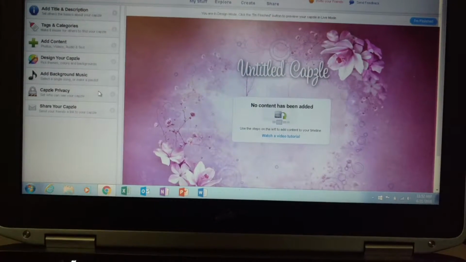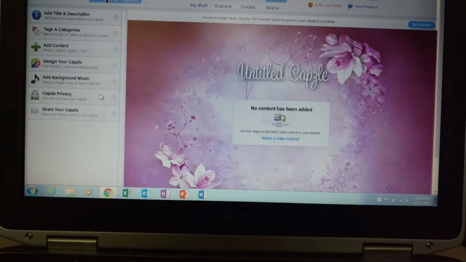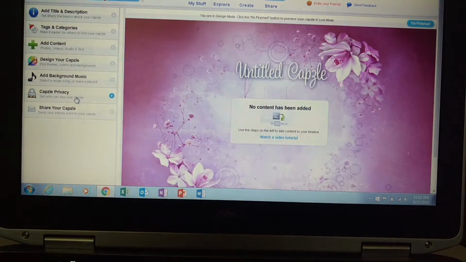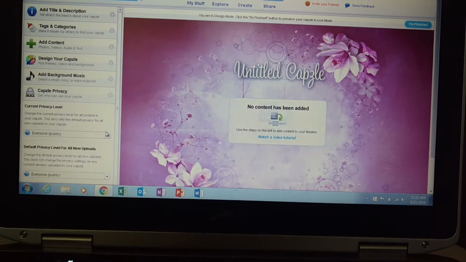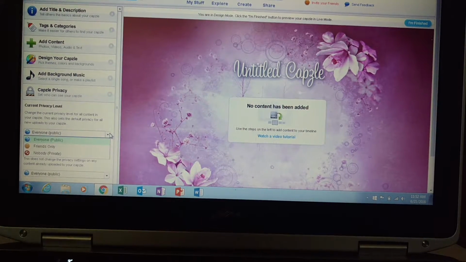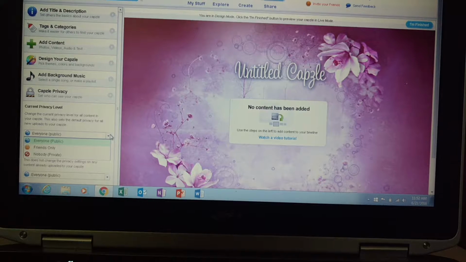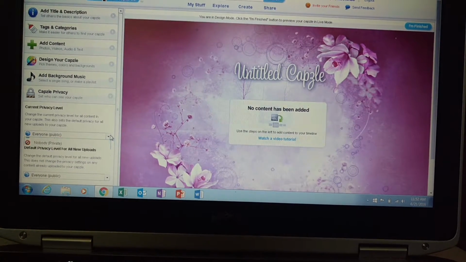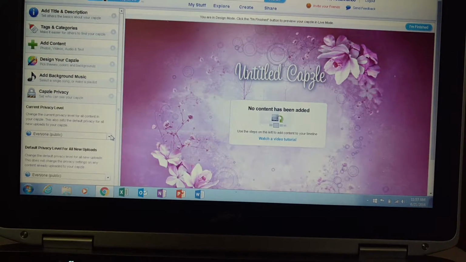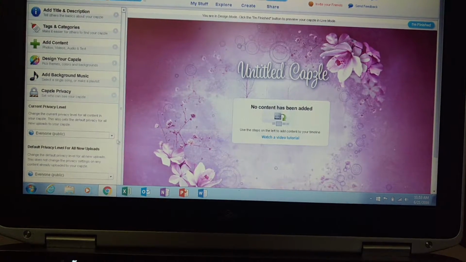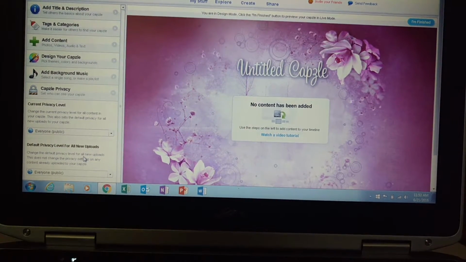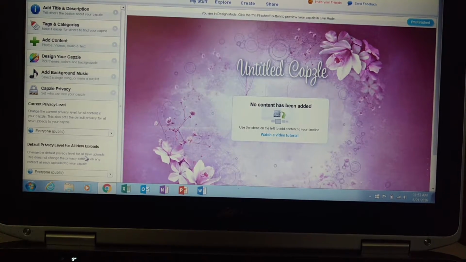Once you get that finished, you can click on Capsule Privacy. Now you can change the privacy from everyone, or friends only, or private. It'll ask you to do it for the current capsule and for any other capsules that you may do in the future.